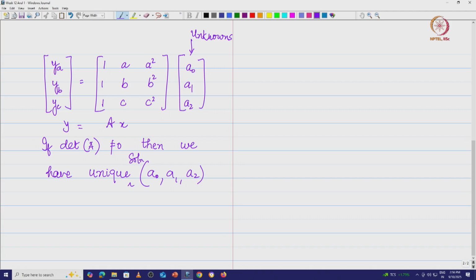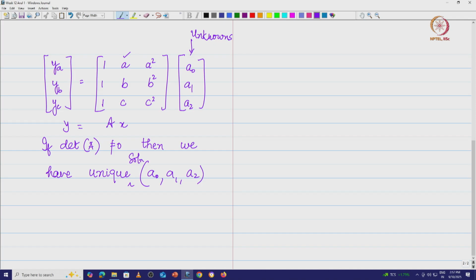Now, that is exactly why we said, prove that the determinant of this matrix A is a minus b into b minus c into c minus a. That means, what do we essentially say? I take 3 different points here. What are the points? x equal to a, x equal to b and x equal to c. Suppose I take x equal to a, x equal to a and x equal to c, then you will see that the first row is 1, a, a square, the second row is 1, a, a square again. That means the determinant of this matrix becomes 0, therefore you will not be able to get these coefficients.